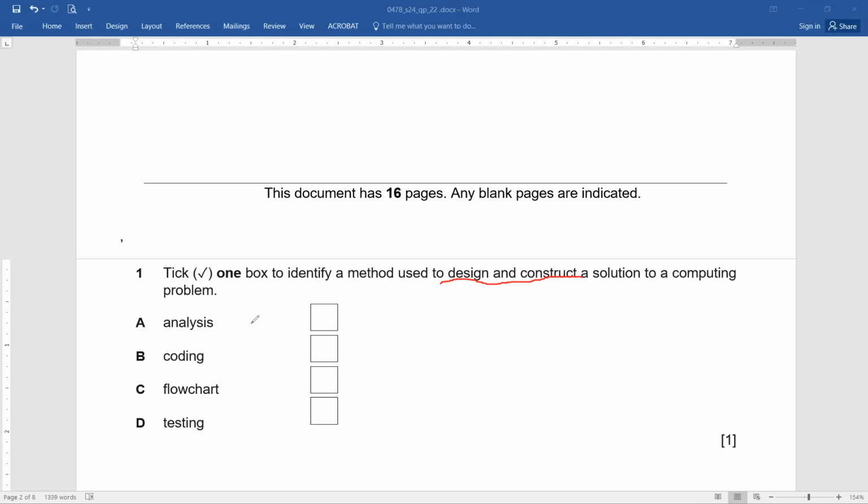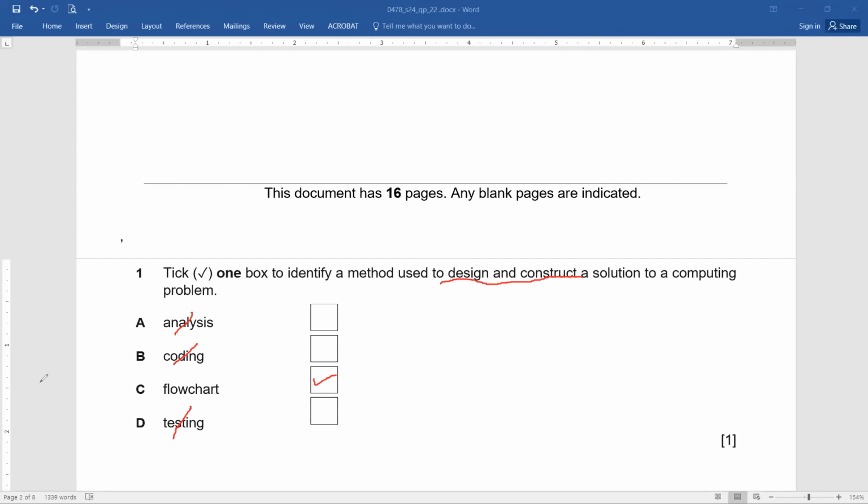This is very interesting. Is it analysis? Definitely not. Is it coding? Because here we are talking about the method used to design and construct a solution to the problem, definitely it's not. Is it flowchart? Yes, seems closer. Is it testing? Definitely not. So the final answer that we have obtained is C. You will simply tick this one, and in this manner, you will be able to score 1 out of 1 very easily. Any issues? Understood?